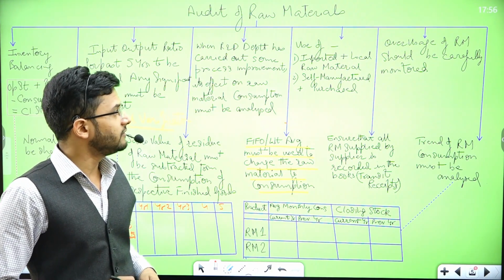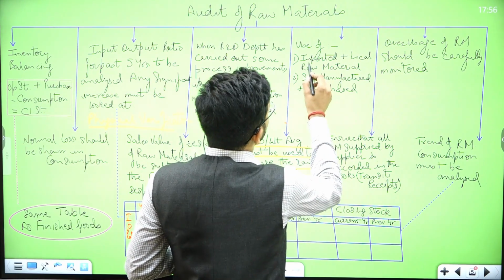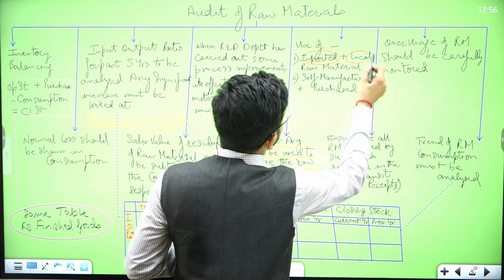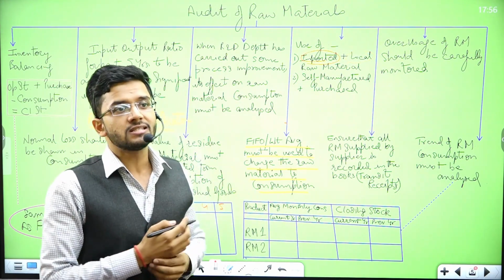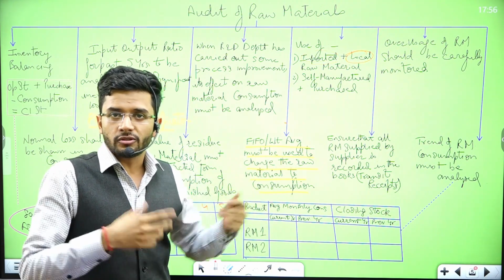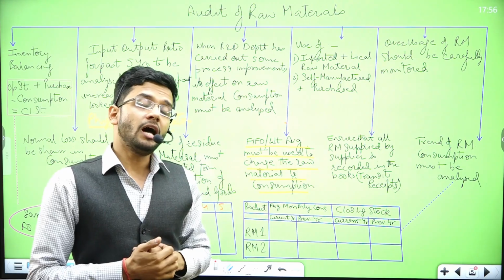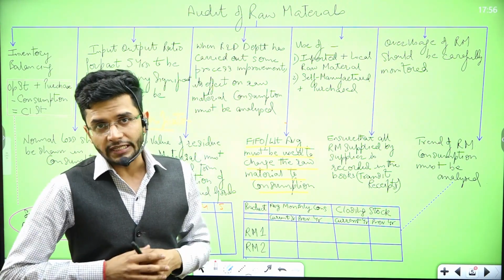Now this is a very, very important element, guys. Whenever there is a use of two kinds of raw material, first is imported and second is local raw material, then the quality of both the raw materials does not vary substantially. But due to unavailability of local raw material, we have to mandatorily purchase it from outside.